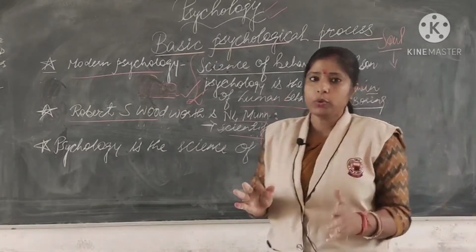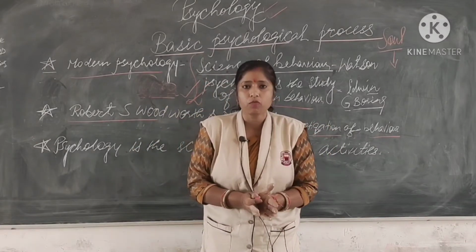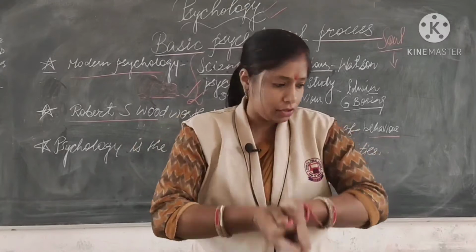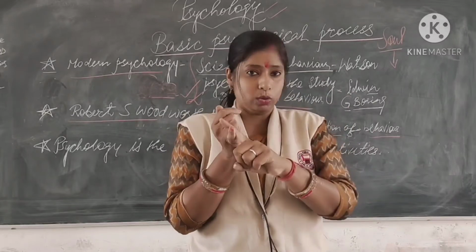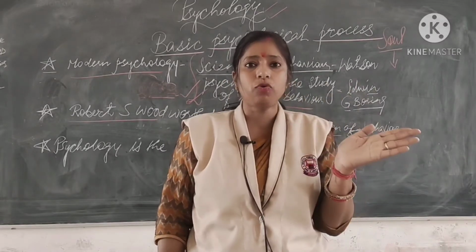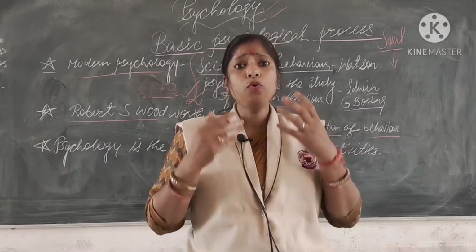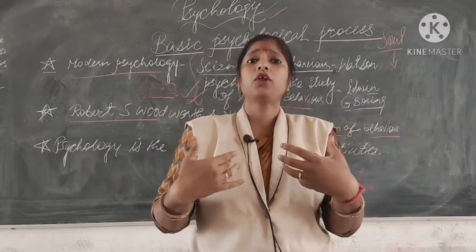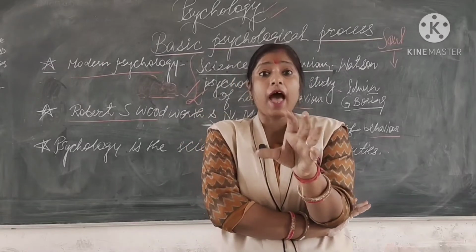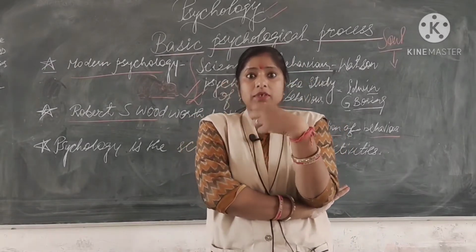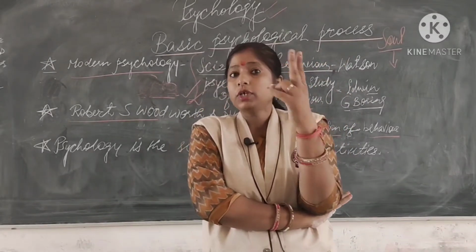So today, what is the worldwide accepted definition? That psychology is a science. I'll explain later whether psychology is a natural science or a social science, because there is a great difference between them. Social science relates to socio-economic conditions, culture, behavior and so on. Natural science means where we have systematic data, for example, one molecule of oxygen and two molecules of hydrogen make water.